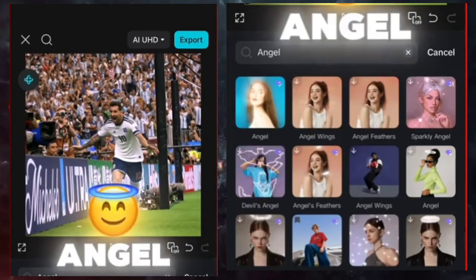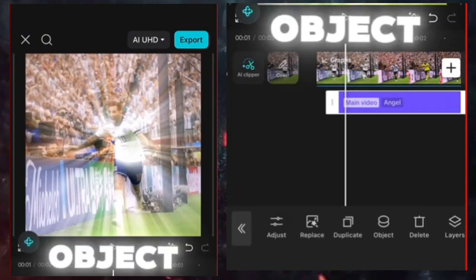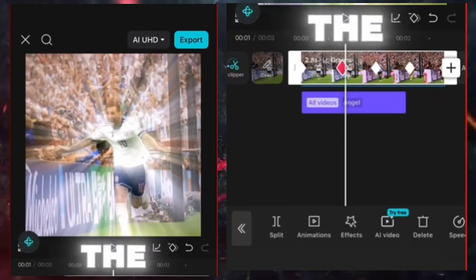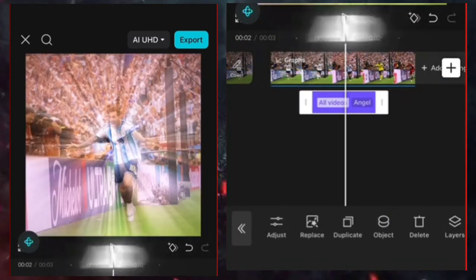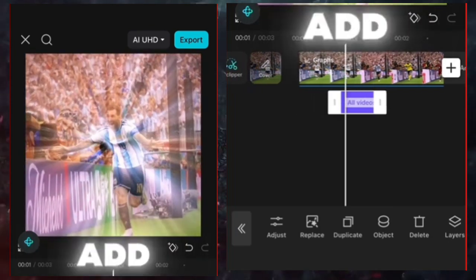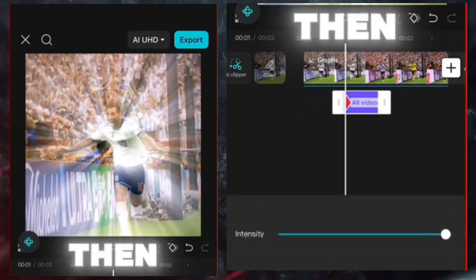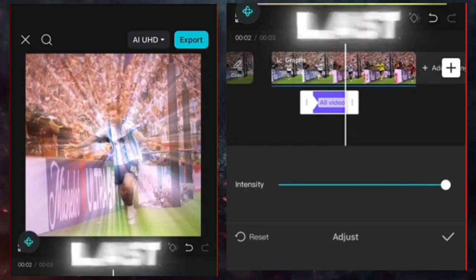Go effects, then angel. Go object, then all videos. Go at the start of a beat and make your effect start here, then go at the start of the next beat and make the effect end here. Add a keyframe at the start and end, then put intensity 0 on the last keyframe.